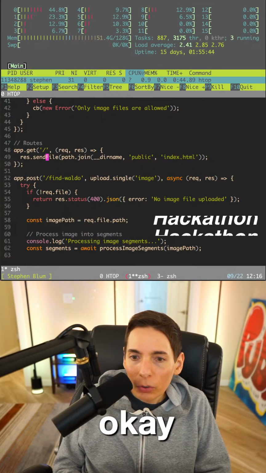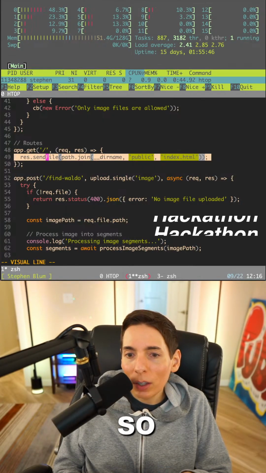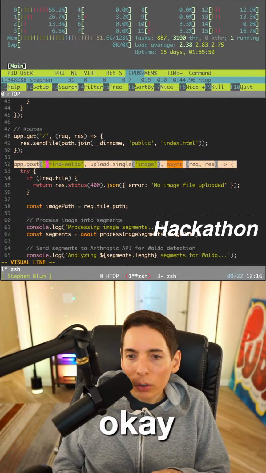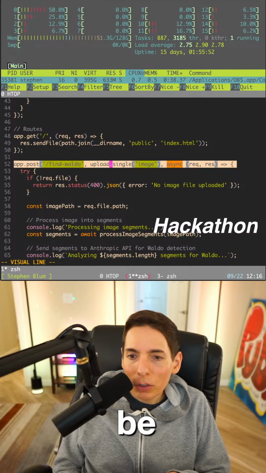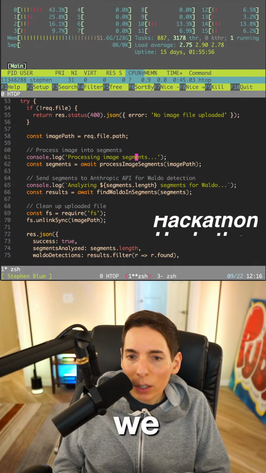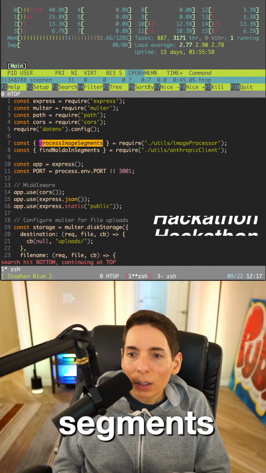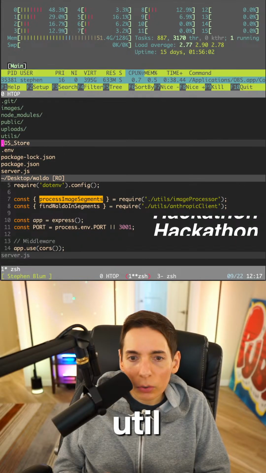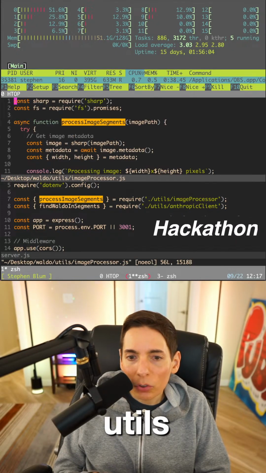Okay. So this is a simple get the index HTML file. Okay. Find Waldo, which is going to be an image upload. So we'll do image upload. Here we go. We grab the image and then we're going to process segments. Okay, let's go into utils. Utils. Okay, image processor. Perfect.